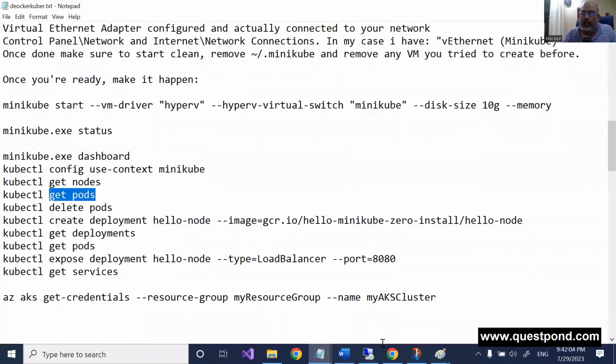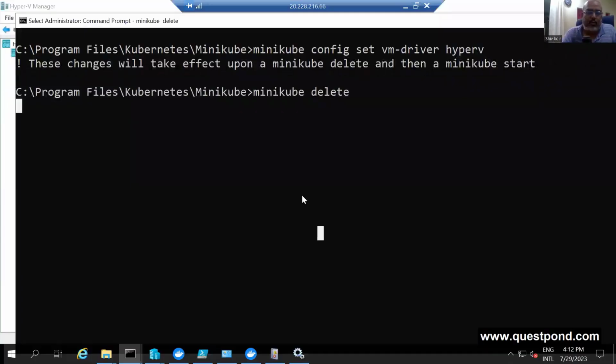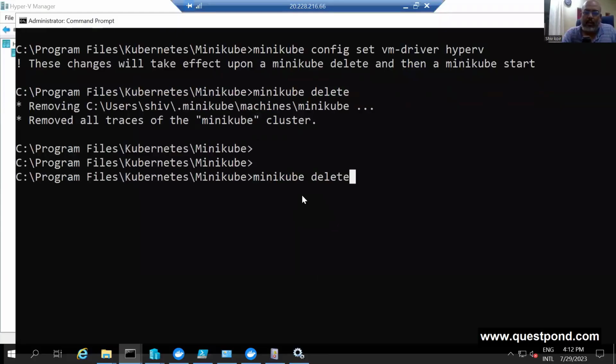So that's how it should work ahead. I know it's not working for now, and this minikube delete takes its own time. Okay, what I will do now, since that thing is not working, is let me go and create a virtual switch. That's my last option I'll try.